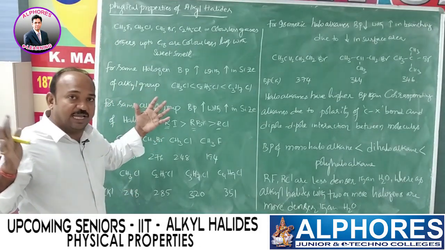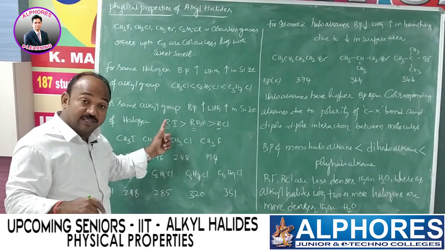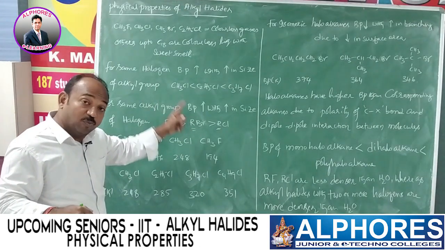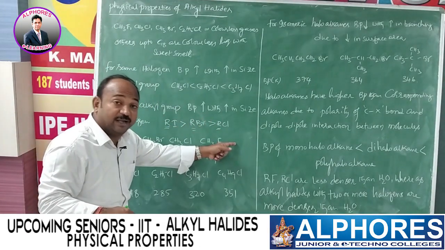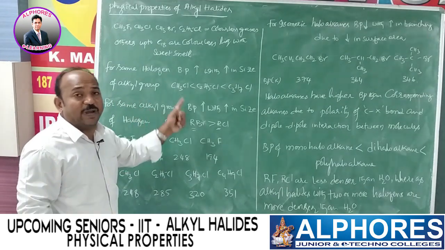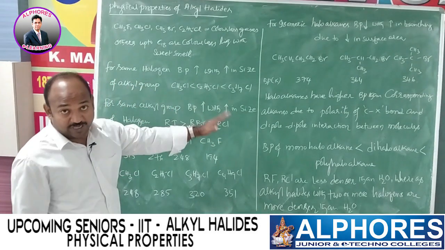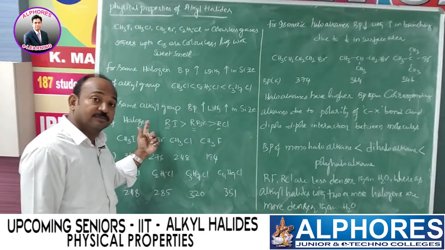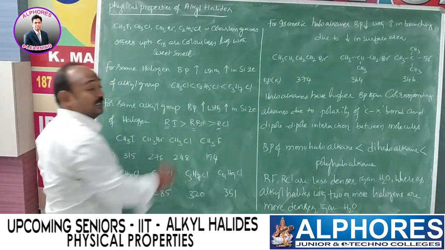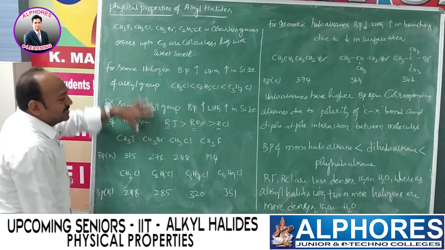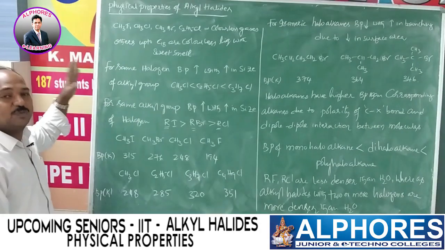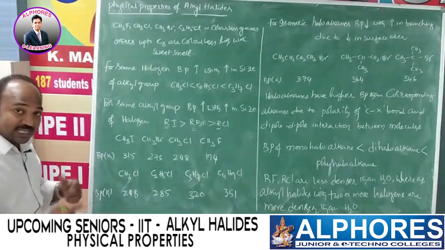Iodide means iodine, which has a large size. Iodine is larger than bromine, and bromine is larger than chlorine. So from iodide to bromide, bromide to chloride, size decreases. That's why van der Waals force of attraction decreases, and that's why boiling point also decreases. Now, whatever we discussed so far, are these points true or not?